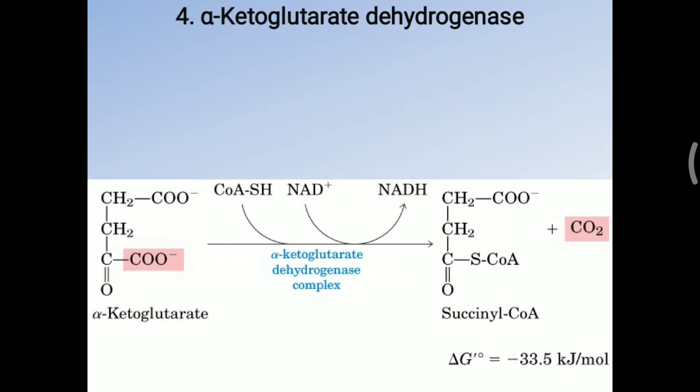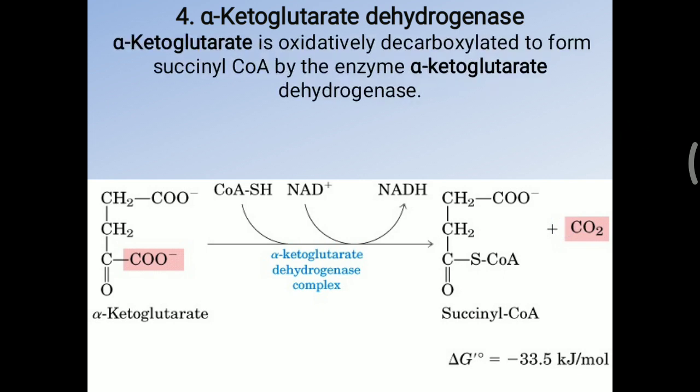Further, the alpha ketoglutarate dehydrogenase enzyme will work. That dehydrogenase enzyme will convert alpha ketoglutarate into succinyl CoA. Again one carbon dioxide molecule is removed in this reaction. So in detail, alpha ketoglutarate is oxidatively decarboxylated to form succinyl CoA by the enzyme alpha ketoglutarate dehydrogenase. Now interesting is that this alpha ketoglutarate dehydrogenase complex is also considered a multi-enzyme complex.